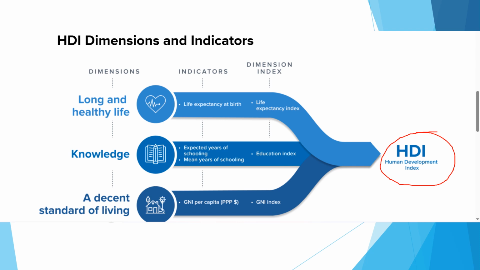Whatever value we are getting, either 0.9 or 0.143, it doesn't matter. It actually comes from this formula or these indicators.